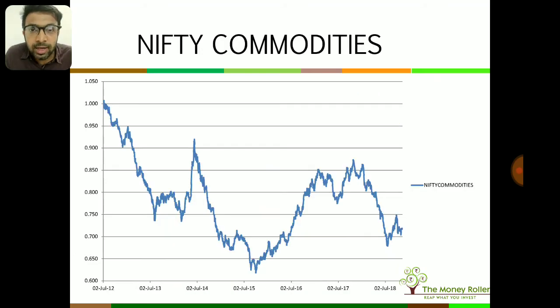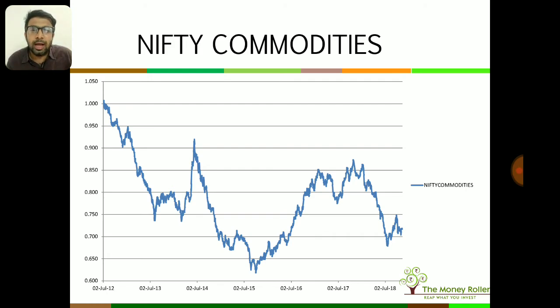So this is our Nifty Commodities sector. Okay, this has consistently remained below 1 from 2012. I think it's the commodity cycle that peaked during the Chinese boom. After that, this sector has not been very favorable, except for certain points in time where this sector has moved up. But beyond that, this sector has actually underperformed the Nifty consistently.